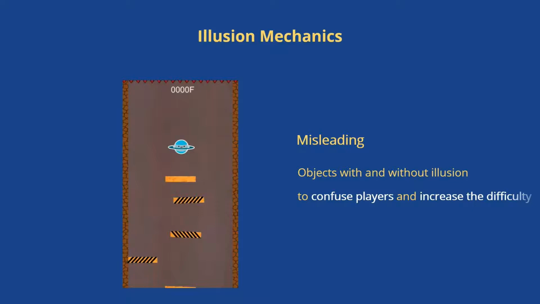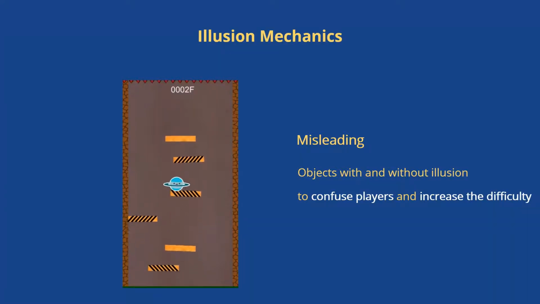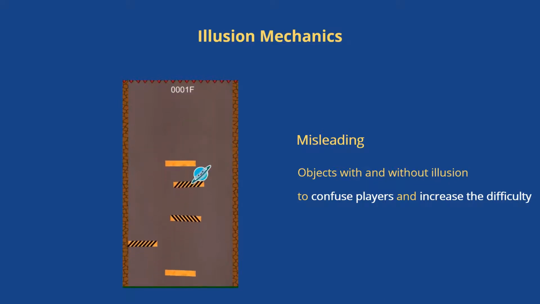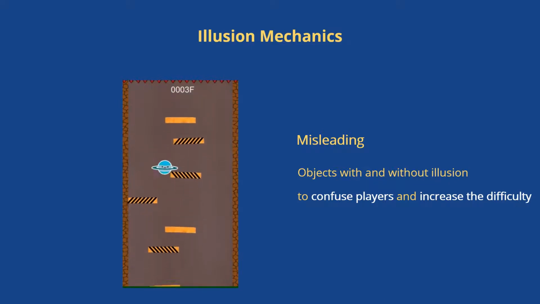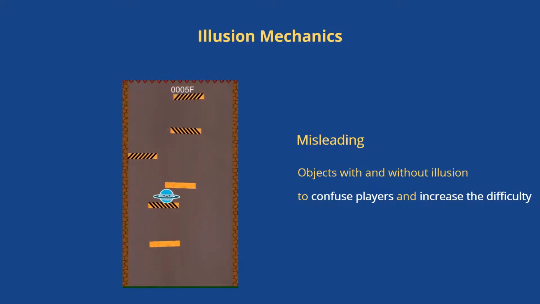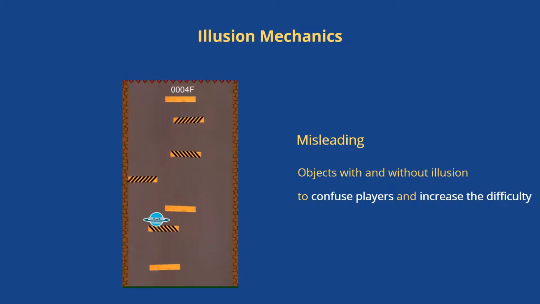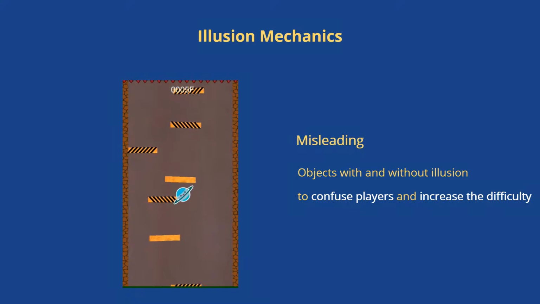In this example, since the Zöllner illusion makes the platform seem tilted, we can put both the illusionized platform and the real tilted platforms into the game. Now, players find it hard to distinguish whether the platforms are indeed tilted or not. Trust me, what you see here is not what you get.